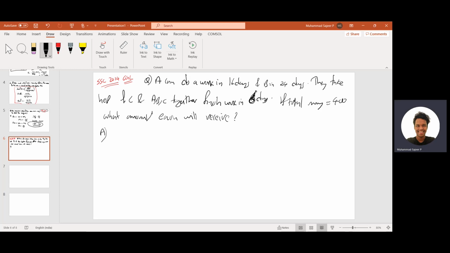So you can see that the question says A can do a work in 16 days. So work done by A in 1 day is 1 by 16 work, right? Similarly for B, he'll do 1 by 24 of the work in a day because he is finishing in 24 days. If A, B, C are working together, they finish in 6 days, so in a day they will do 1 by 6 work.